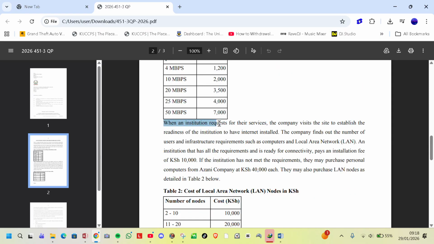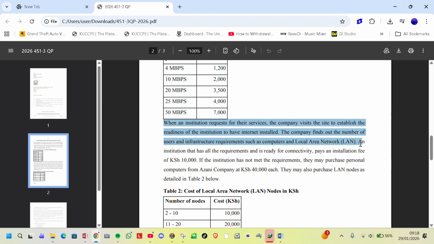When an institution requests for the services, the company visits the site to establish the readiness of the institution to have internet installed. The company finds out the number of the users and infrastructure requirements such as computers and local area network. An institution that has all the requirements and is ready for connectivity pays an installation fee. So it has to pay an installation fee of 10,000 Kenyan shillings.